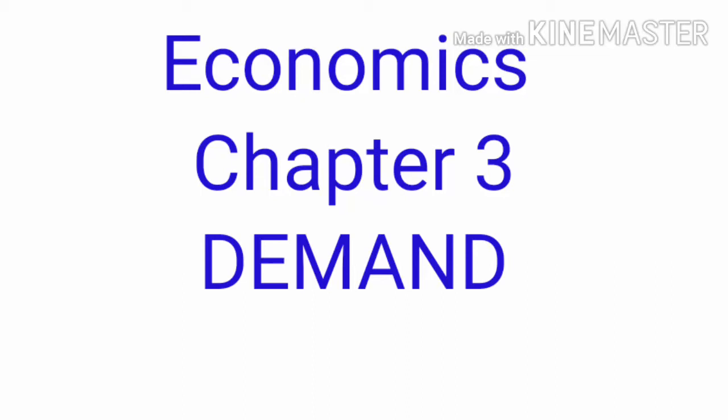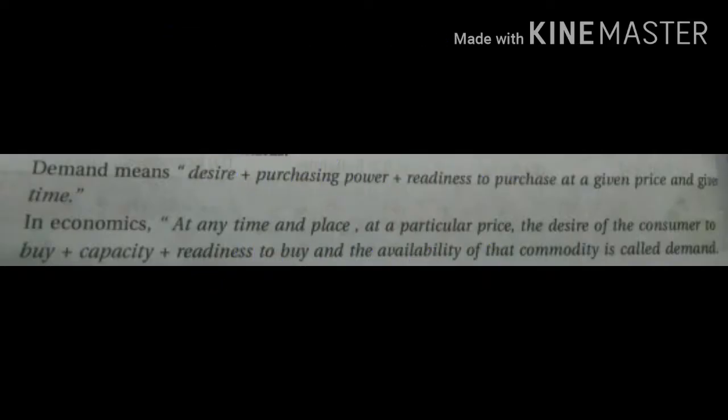Students, let us start with Chapter 3, Demand. Demand is the quantity of a commodity which a buyer desires, is able and willing to buy at a given price at a given point of time. So we say demand means desire plus purchasing power plus readiness to purchase at a given price and at the given time. So demand is thus determined by 5 factors: desire, willingness to buy, ability to buy, a particular price and at a particular point of time.